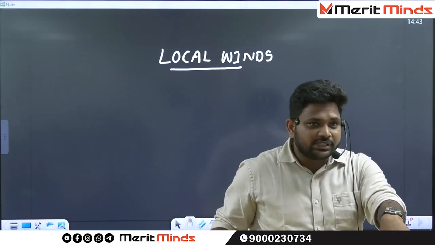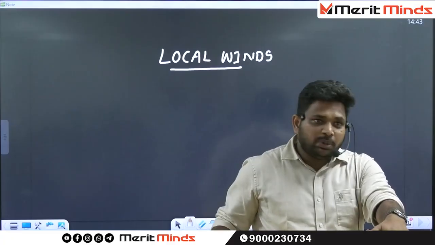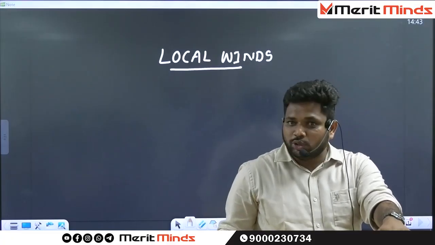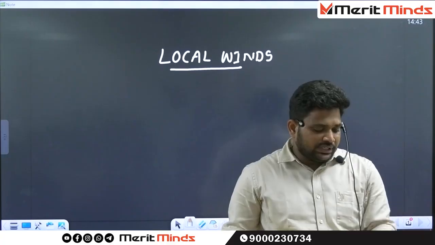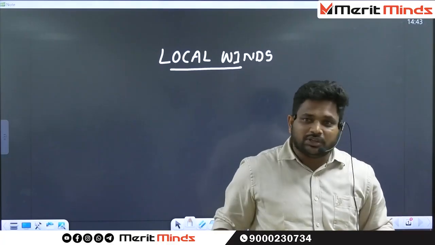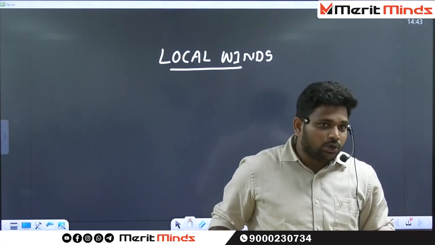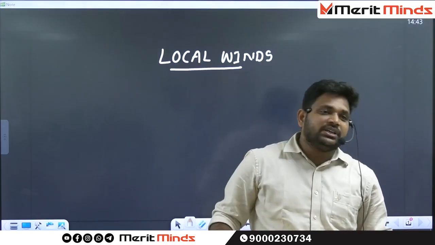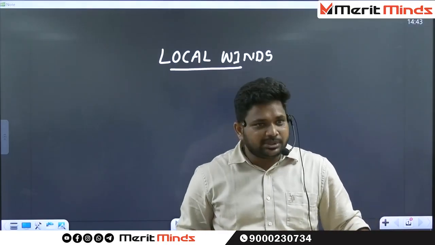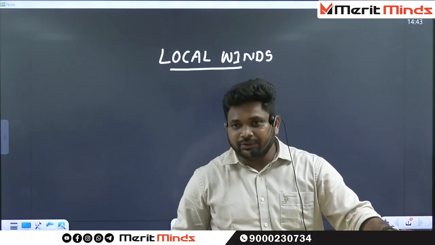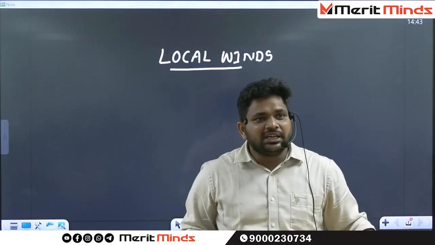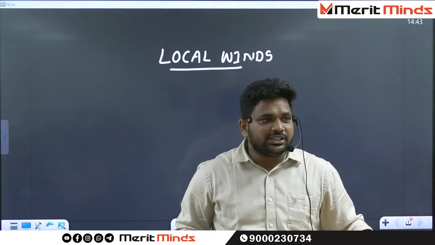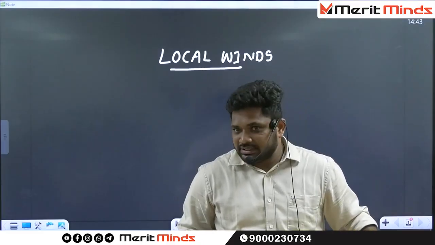Three types of winds. The first one is called permanent winds, also known as global winds. The second one is seasonal winds, also known as monsoonal winds. And the last one is local winds. The permanent winds are further classified into three types. The first is trade winds, the second is westerlies, and the third is polar easterlies.